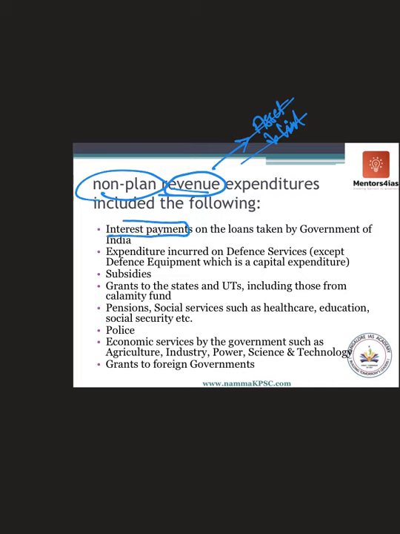So: interest payment on the loans the government has taken, expenditure incurred on defense services, not on equipment, please remember this, subsidies, grants given to the states and union territories, pension, social services, healthcare, education, social security, etc. Police, and economic services that the government offers, like agriculture, industry, power, science and technology, whatever economic service the government offers to the public. Then grants given by the government to foreign governments. Please keep these points in mind. These are all revenue expenditures, earlier put under non-planned revenue expenditure.